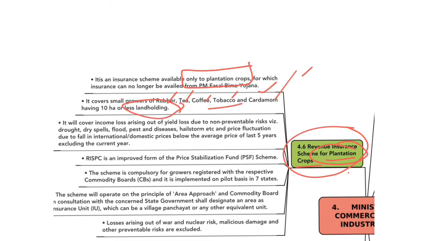The scheme will cover loss arising out of non-preventable risks such as drought, dry spells, flood, pest, diseases, hailstorms, etc. This scheme will also cover price fluctuation due to fall in international or domestic prices below the average price of last 5 years. So this scheme also covers fluctuations in the price. This scheme is an improved form of price stabilization fund scheme.